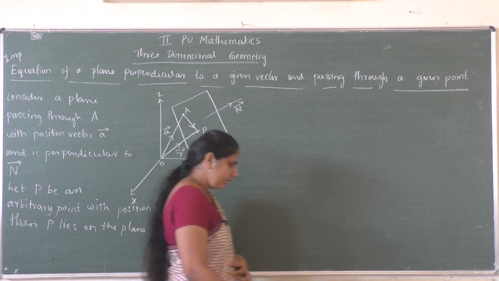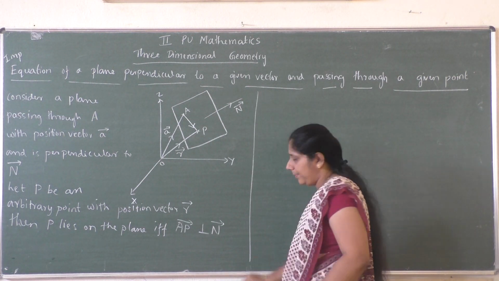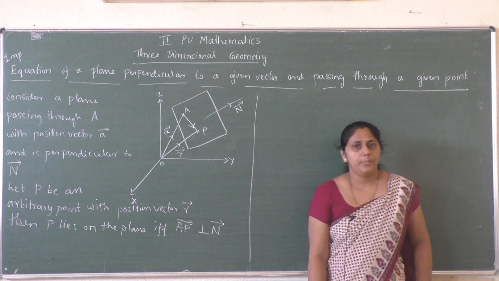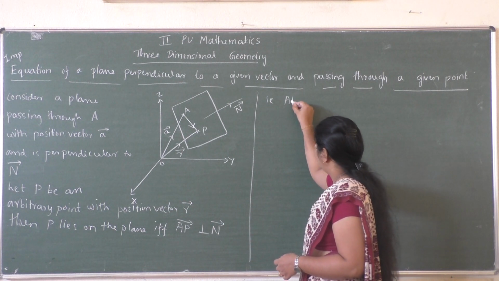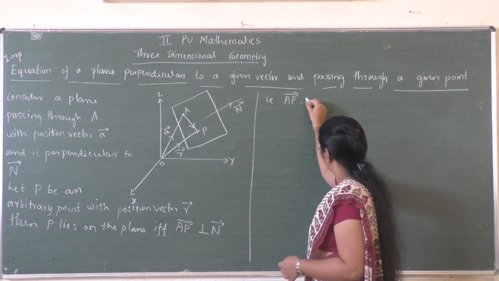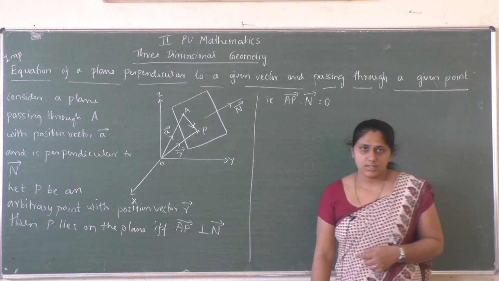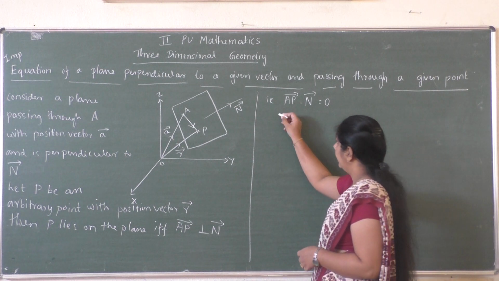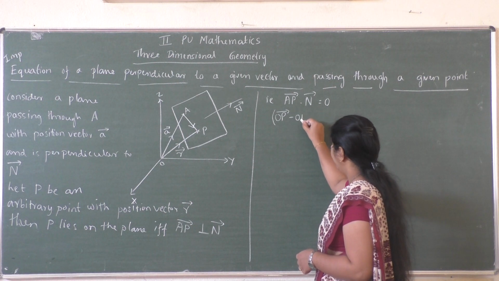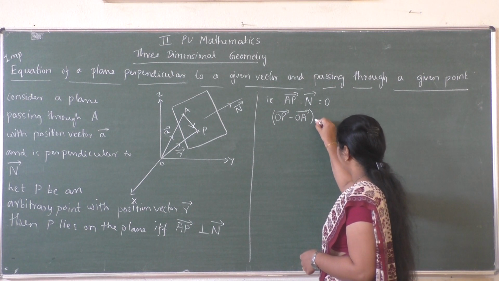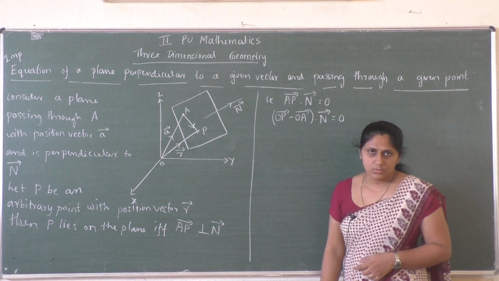Then we already know that if any two vectors are perpendicular, then the dot product is equal to 0, that is, AP vector dot N vector equal to 0. But what is AP vector? You can write it as vector OP minus vector OA, dot N vector equal to 0.